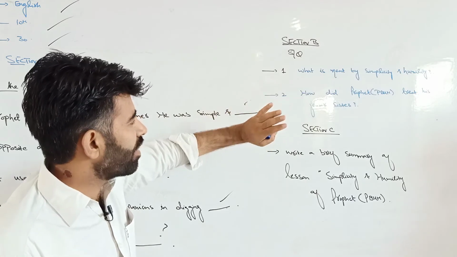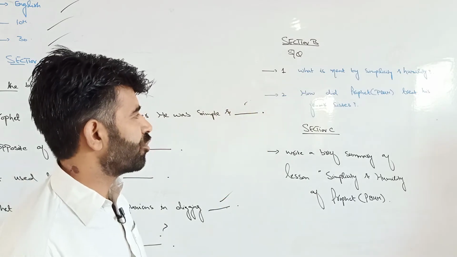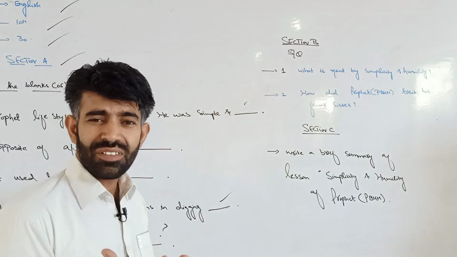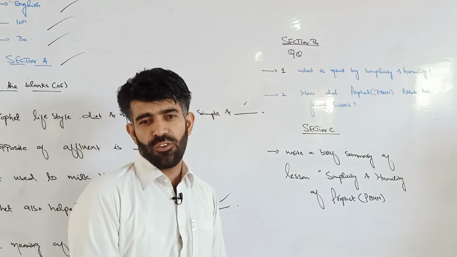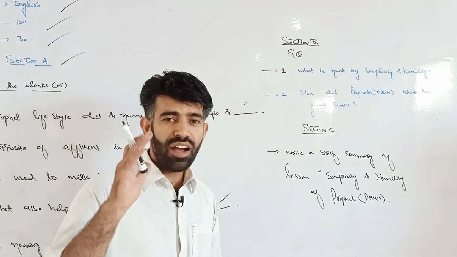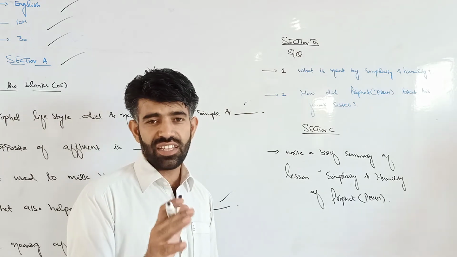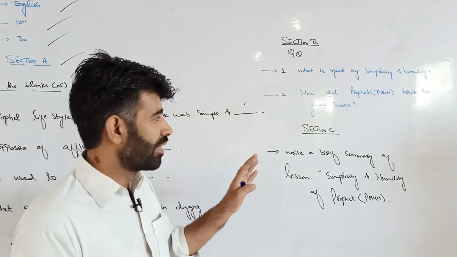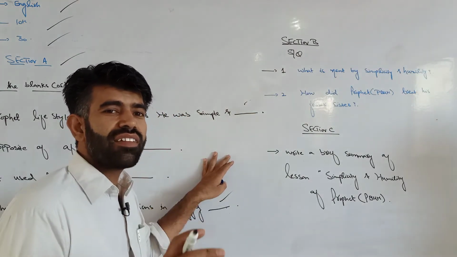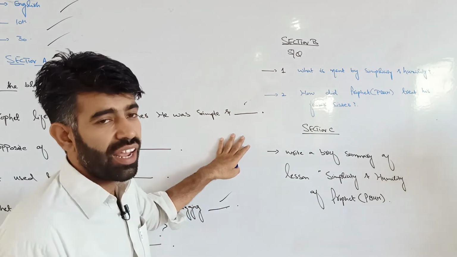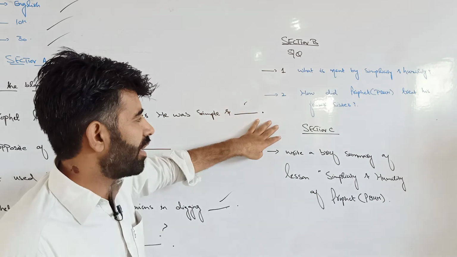The next question is, how did the Prophet treat his foster sister? The answer can be of one line, but you will not be given 5 marks for writing one line. You have to provide at least 5 sentences, short or long, that doesn't matter, but grammatically correct sentences, so you may get enough marks for your answers. So this is it. And section C.